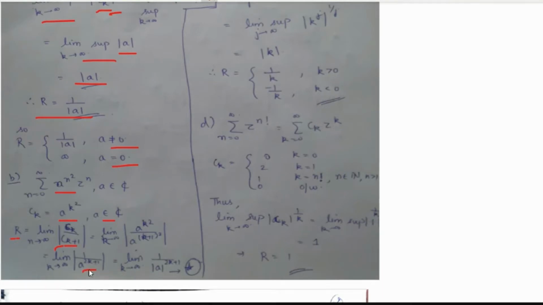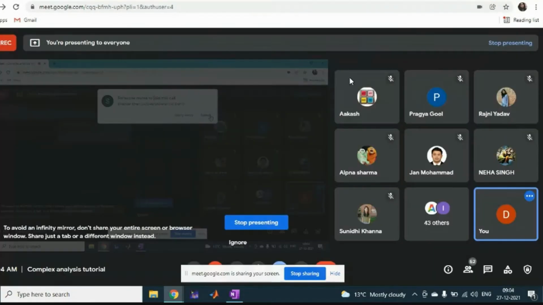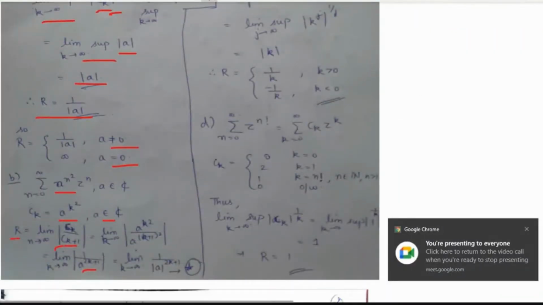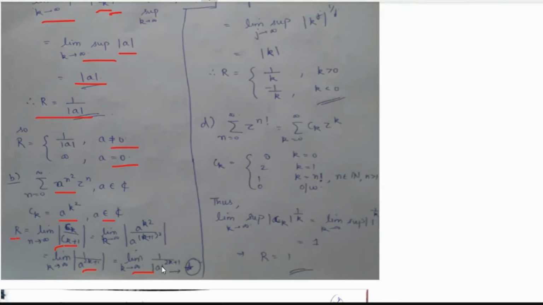And this implies the radius of convergence would be limit k tending to infinity of 1 upon modulus of a to the power 2k plus 1. Clear? So what we have is r is equal to limit k tending to infinity of 1 upon modulus of a to the power 2k plus 1. Now it depends on the value of a what the radius of convergence would be.